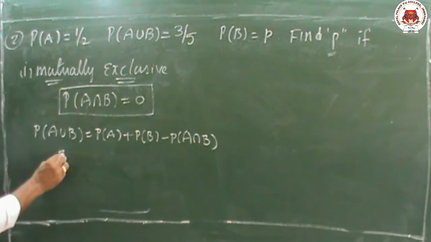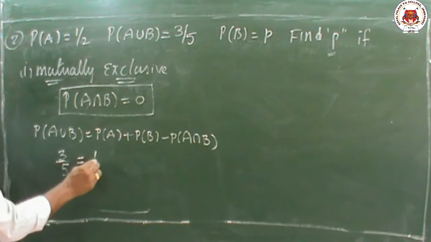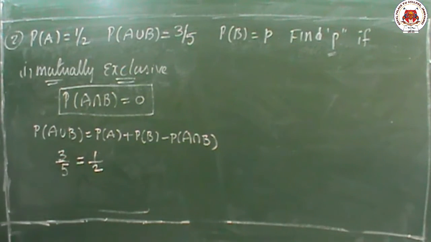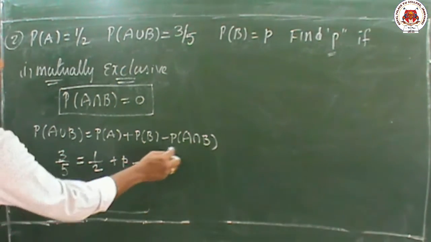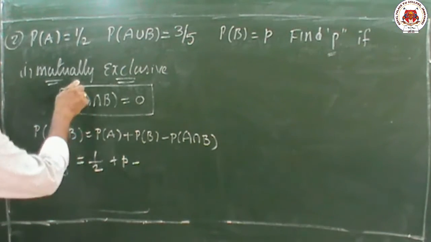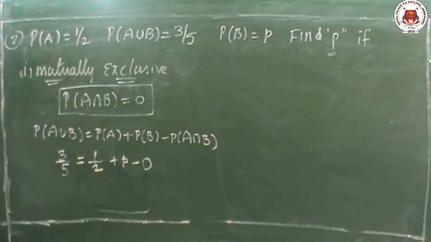So P of A union B is given. How much? The value is 3 by 5, equal to P of A, which is given, its value is 1 by 2, and P of B value is small p, minus P of A intersection B. Already said, mutually exclusive means A intersection B equal to 0. So this value is 0.